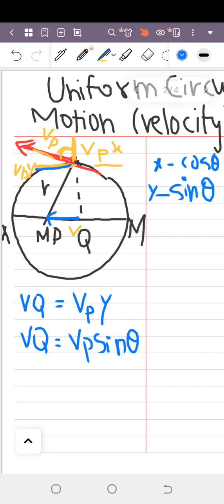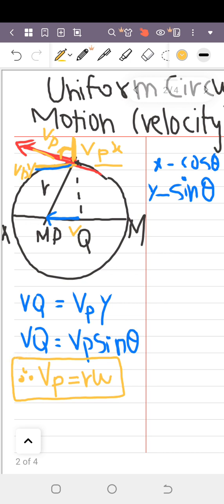As we learned in the previous video, if you haven't watched, go and watch, the tangential velocity VP is equal to r omega. This is what we learned in the circular motion video on angular velocity. And sin theta is equal to the square root of 1 minus cos square theta.